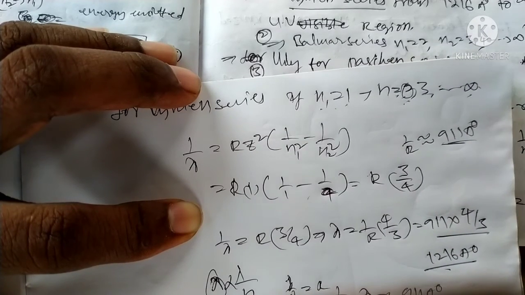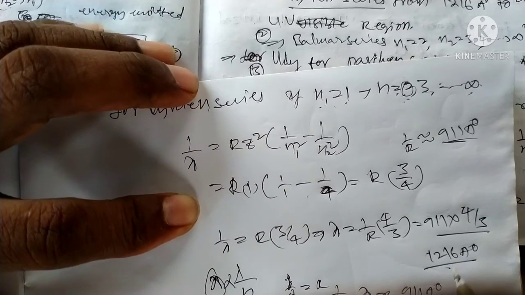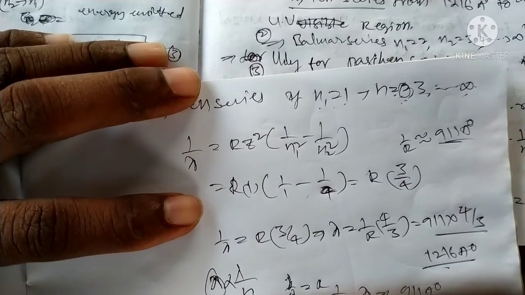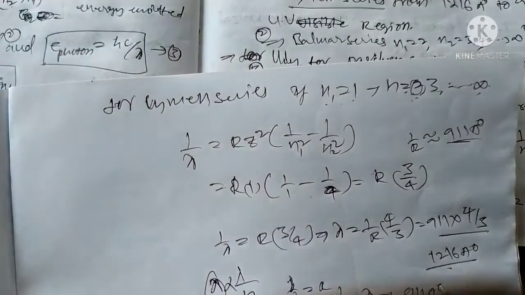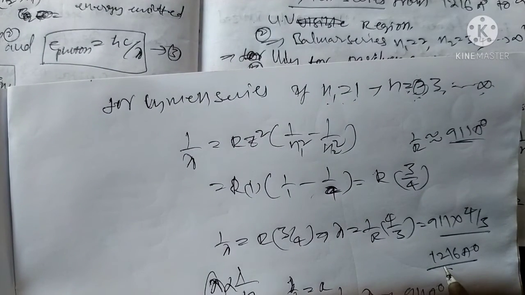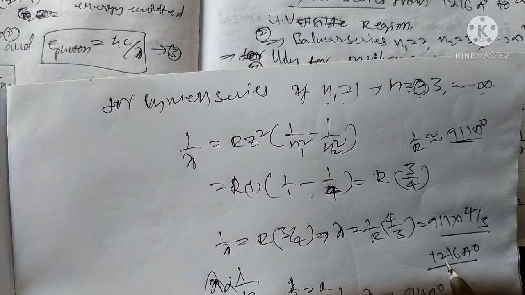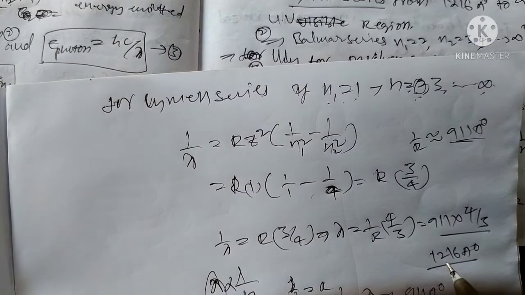911 angstrom. That's it. For the Lyman series, the minimum wavelength is 911 angstrom. The spectrum is like this: transition from wavelength 911 to 1216 angstrom. This is only for the Lyman series.